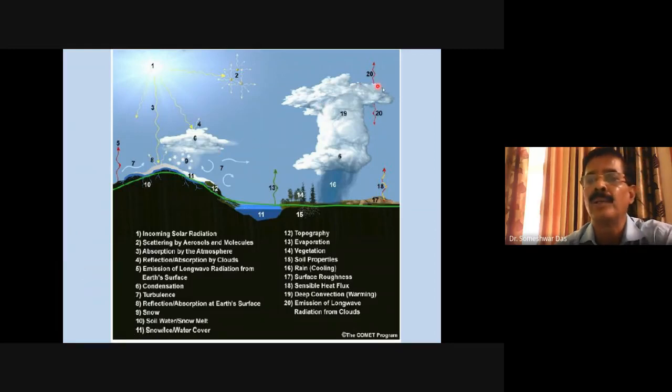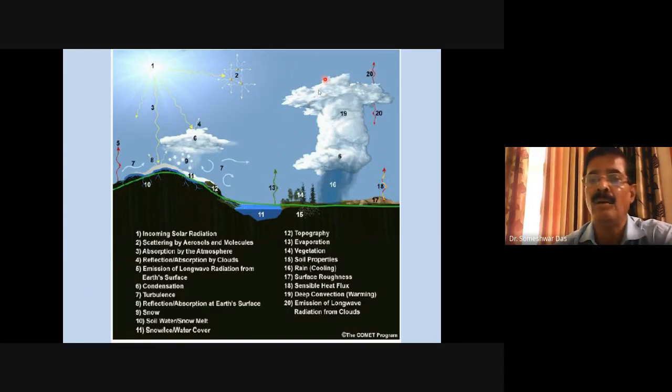Okay, so this is the typical cumulonimbus cloud. Can you see this cumulonimbus cloud? Yes, sir. Okay. So the top of the cumulonimbus cloud is called the anvil, right? In the anvil there is a lot of detrainment taking place.